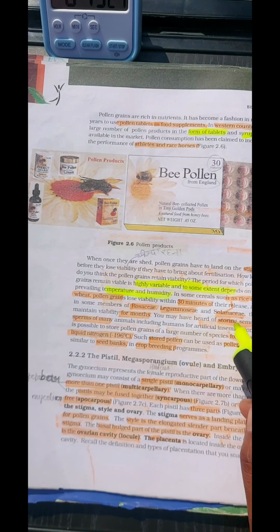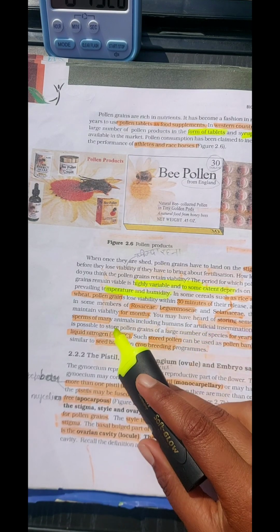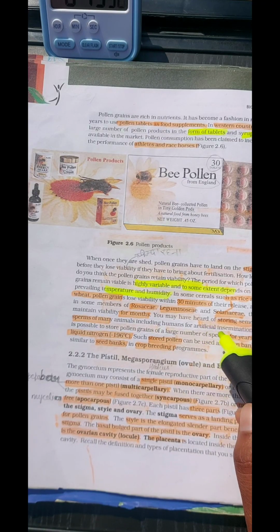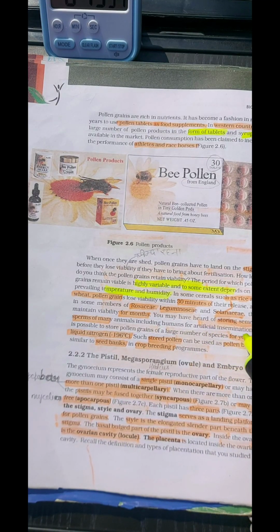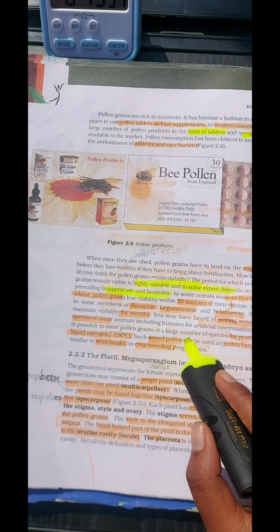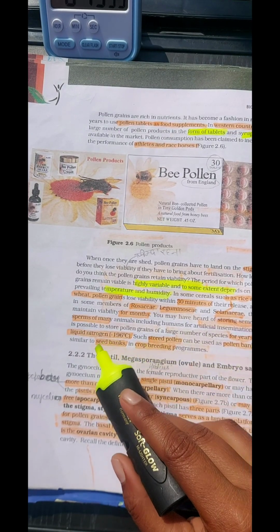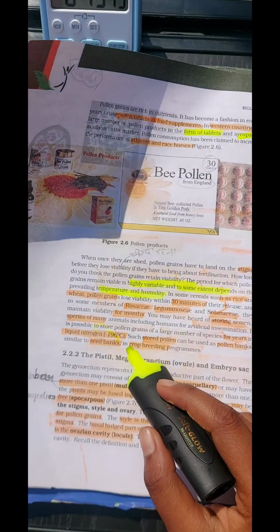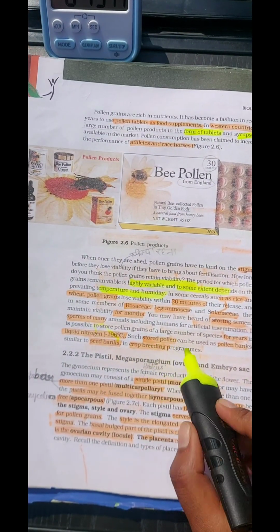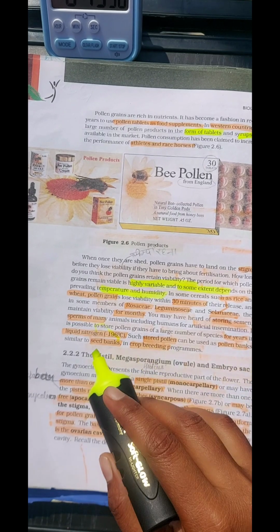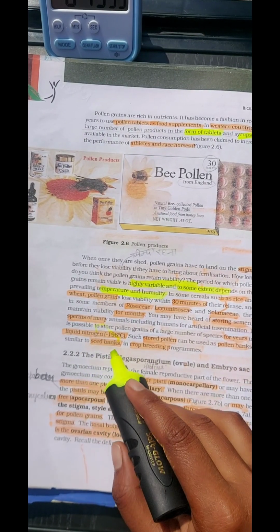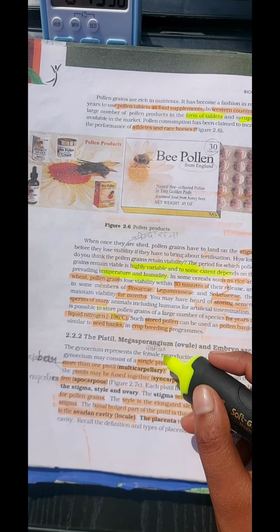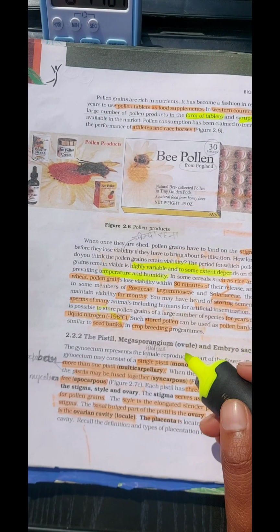You have heard of storing sperm of many animals, including humans, for artificial insemination. It is possible to store pollen grains of a large number of species for years in liquid nitrogen at minus 196 degrees Celsius. Such stored pollen can be used as pollen banks, similar to seed banks, in crop breeding programs. The pistil, megasporangium, ovule and embryo sac.